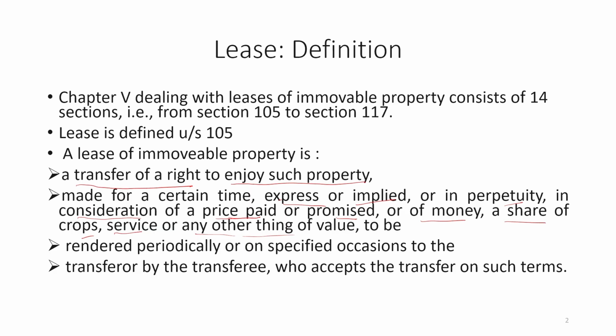So, this is a definition which has been given under 105, and this definition itself elaborates what the essentials of a valid lease are, and that is very important. We are going to take the essentials from this definition, the main requirements and characteristics of a proper lease.